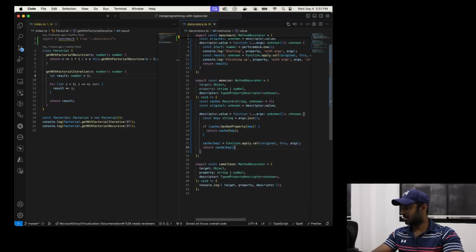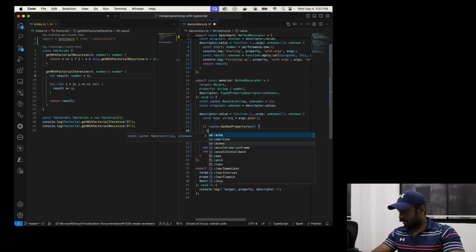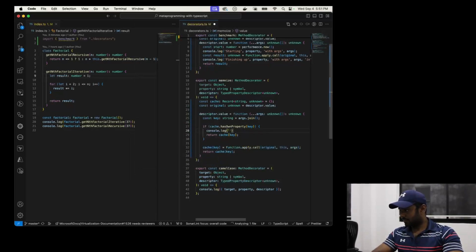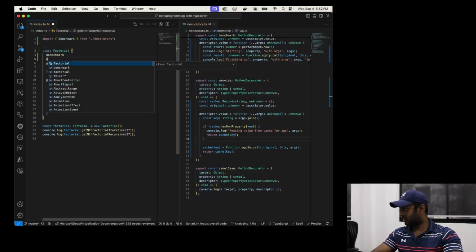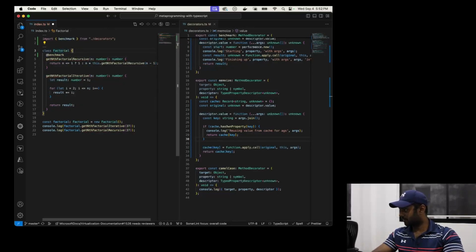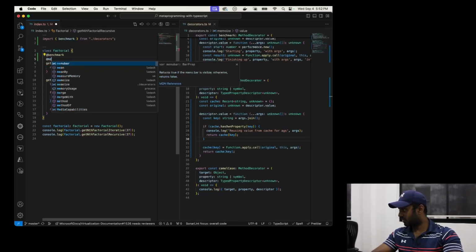All right, looks better. Let me add a console log statement over here saying "Using value from cache" with frog. All right, looks all good. So what is left? Let's make it more interesting. Let's add the benchmark, as well as set the memoization.